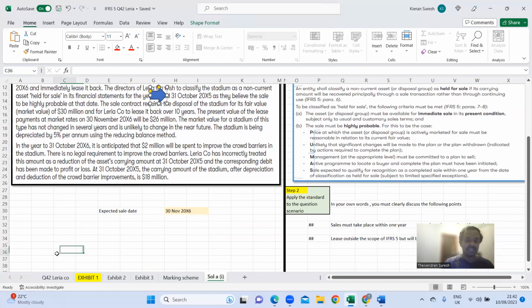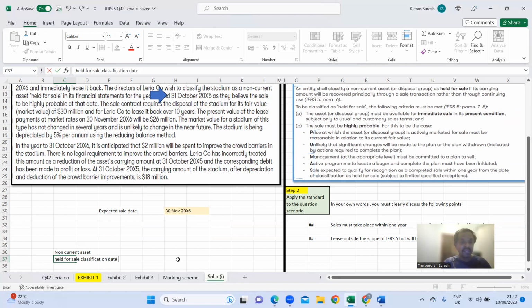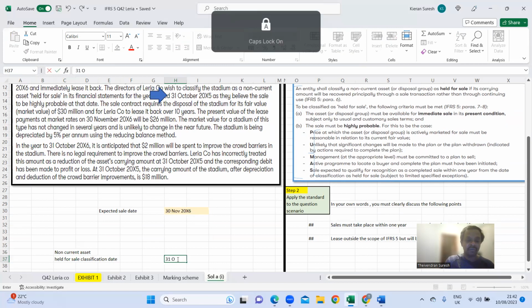Now we've been given the classification date for the non-current asset held for sale. They have given us when they're going to classify this: on the year end date, 31st of October 2015.